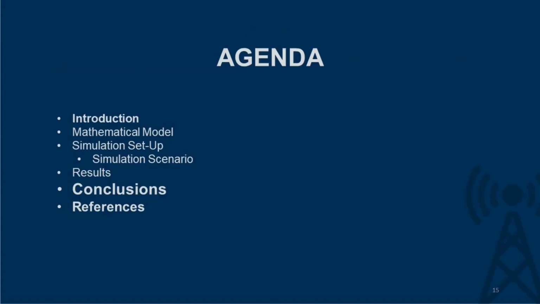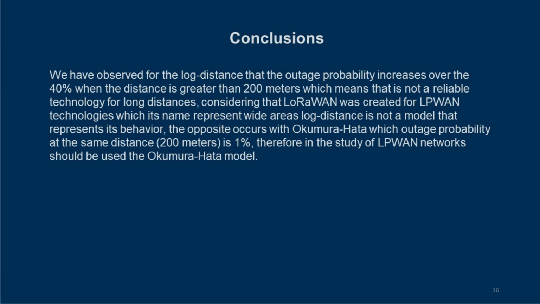Finally, we present the conclusions and references. We have observed for the long distance that the outage probability increases over 40% when the distance is greater than 200 meters, which means that it's not a reliable technology for long distance. Considering that LoRaWAN was created for LPWAN technologies, whose name represents wide area, long distance is not a model that represents its behavior. The opposite occurs with Okumura-Hata, whose outage probability at the same distance of 200 meters is almost 1%. Therefore, in the study of LPWAN networks the Okumura-Hata model should be used.